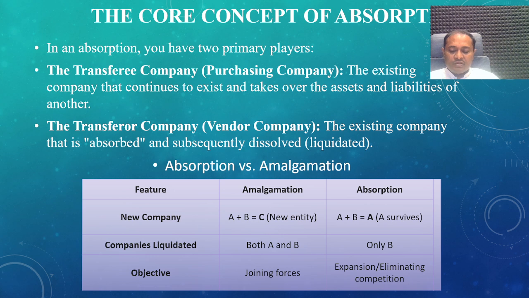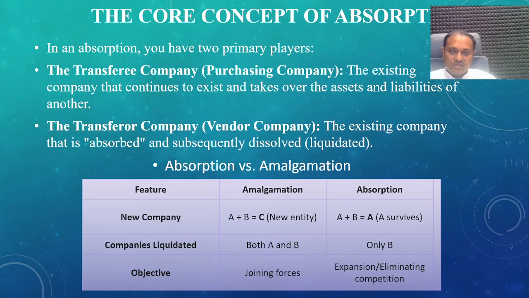In an absorption situation, there is expansion and elimination of competition between the two companies. Suppose A company is strong in business and B company is strong in business, but the management of A and B decided to resolve the issues between the two companies and positively come together. B company will be liquidated and A company will continue.